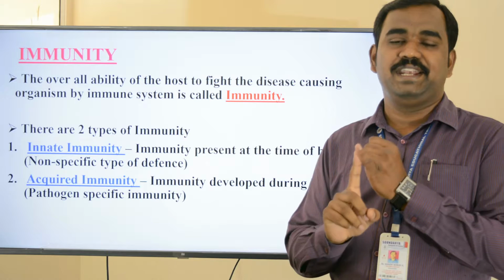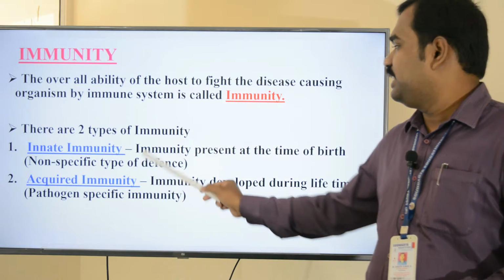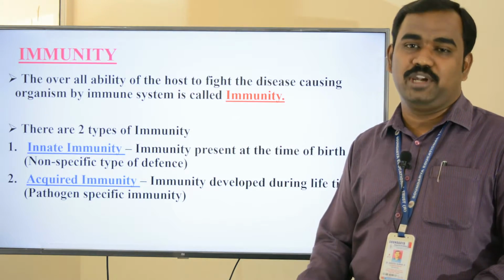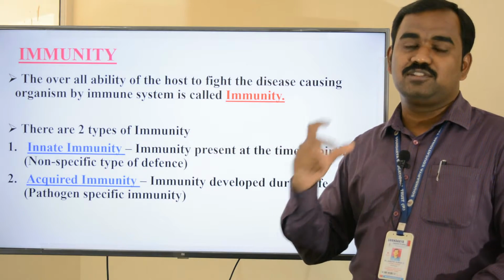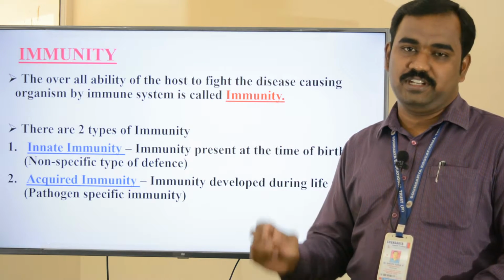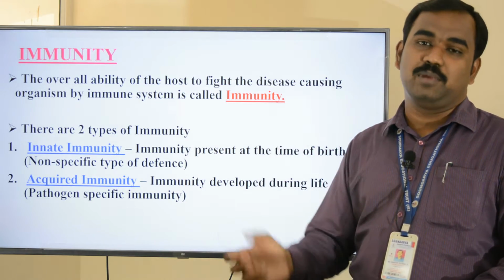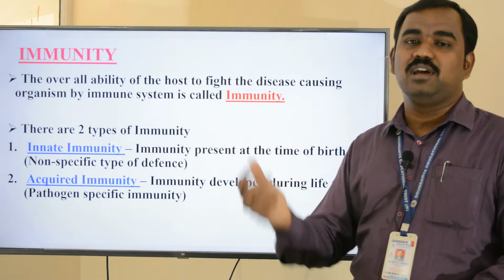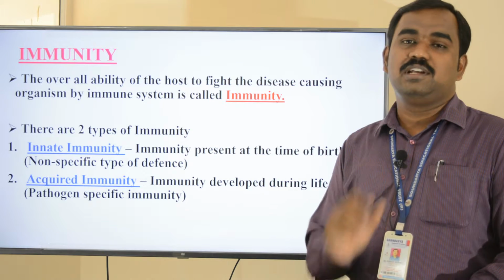The first one is innate immunity and the second one is acquired immunity. Innate, as the name says, means inborn immunity. It is present at the time of birth. It is a non-specific type of defense, whereas acquired immunity is the immunity acquired after birth, or we can say the immunity developed during our lifetime, and this acquired immunity is very much pathogen specific.